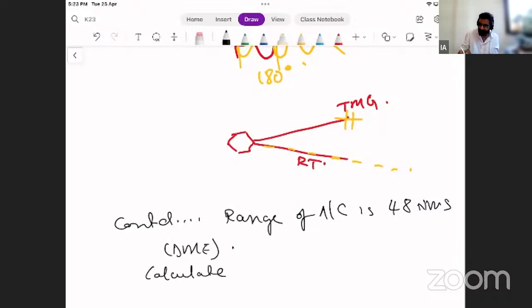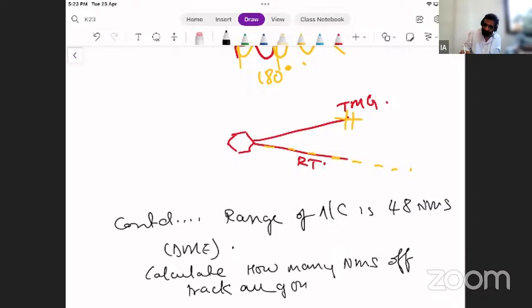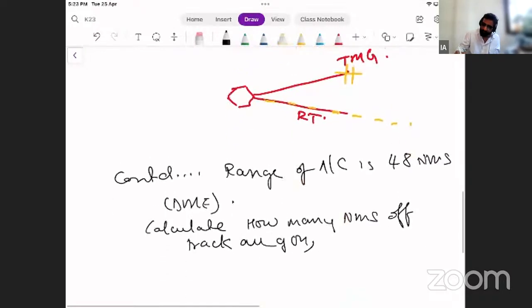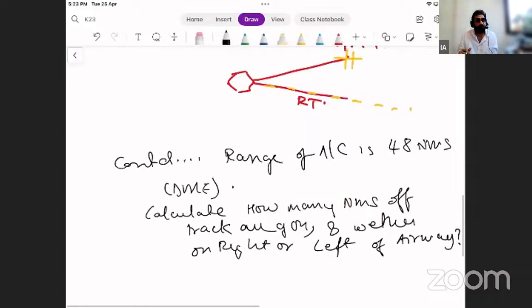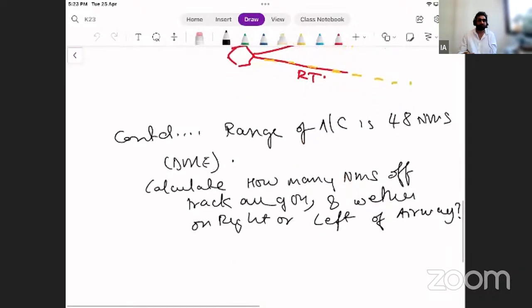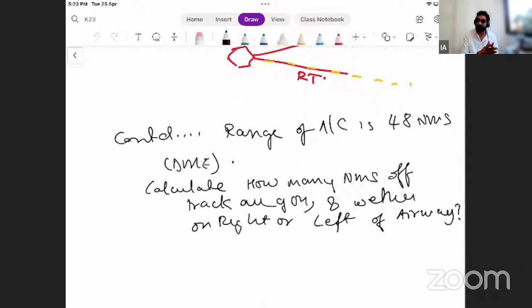Calculate how many nautical miles off track you are, and whether on the right or left of the airway. So this is where the question is completed.